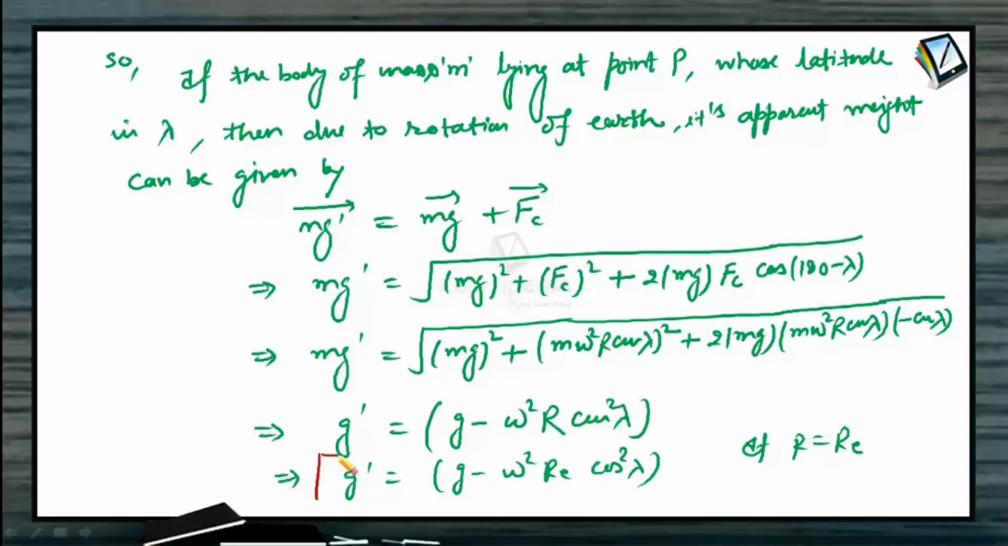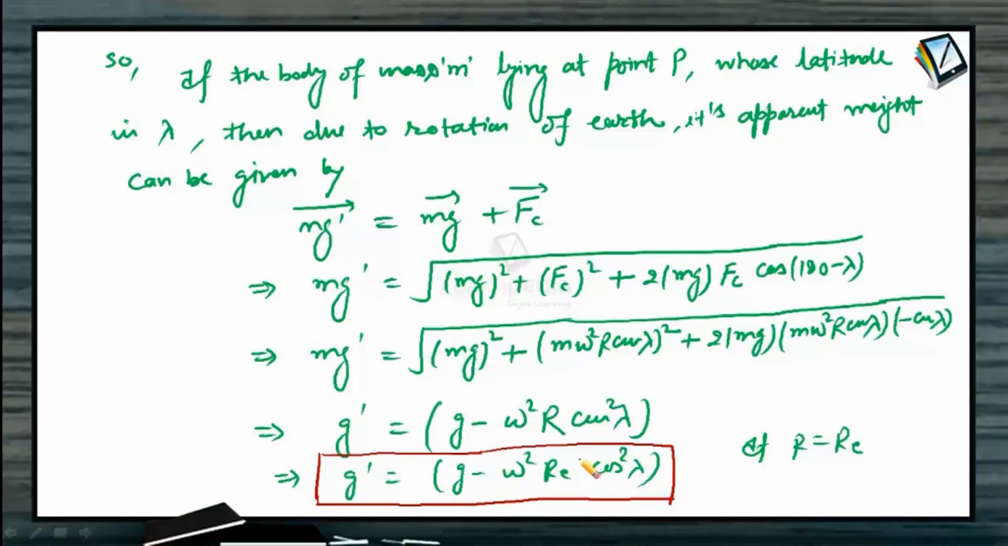So how does the acceleration due to gravity vary when the latitude of the body changes? If the latitude of the body placed on the surface of Earth changes, the value of g changes as g dash equals g minus omega square Re cos square of lambda.